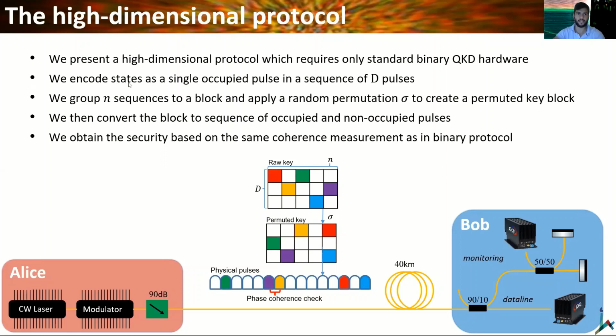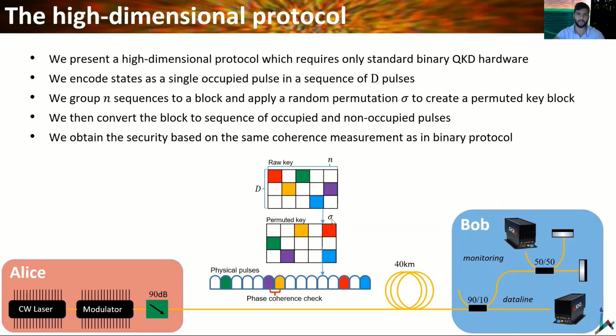We encode states as a single occupied pulse in a sequence of d pulses, and we group n sequences into a block and apply a random permutation sigma to create the permuted key block. Here is the raw key, which consists of n sequences of d pulses, and each sequence consists of only 1 occupied pulse and the others are empty. In this example, d equals 3.